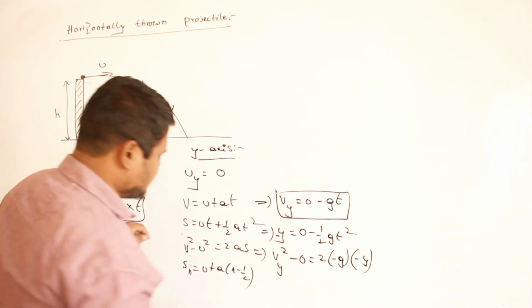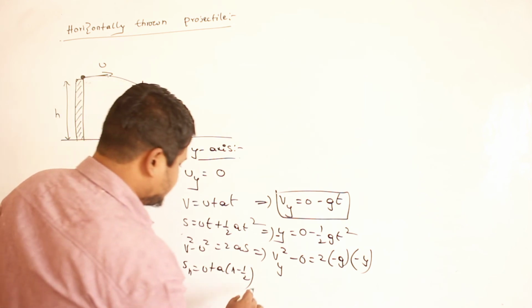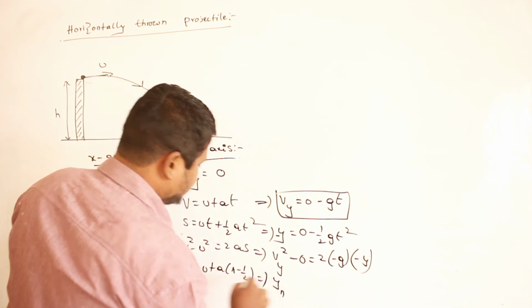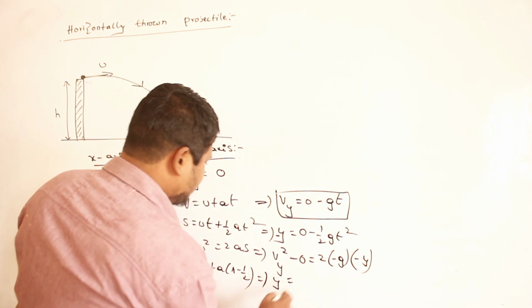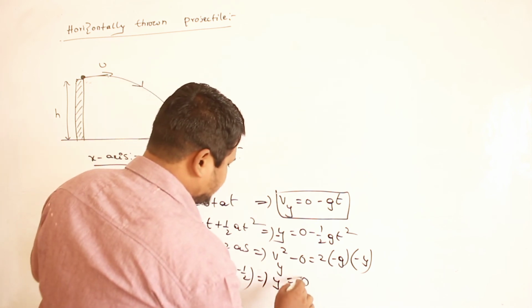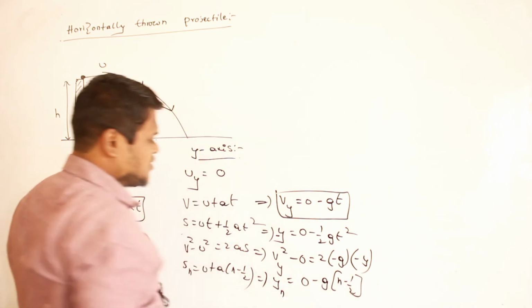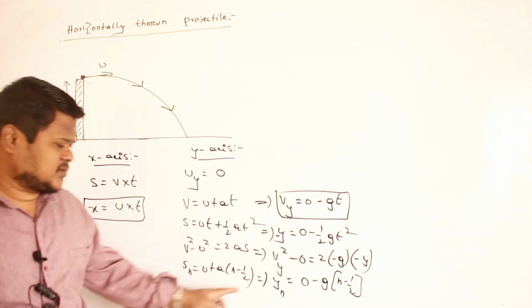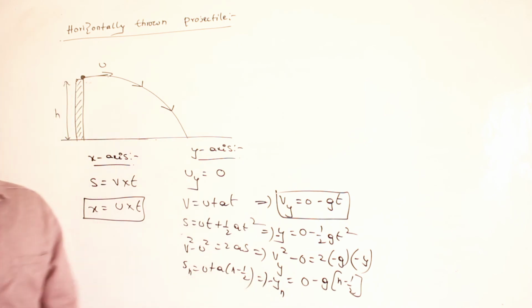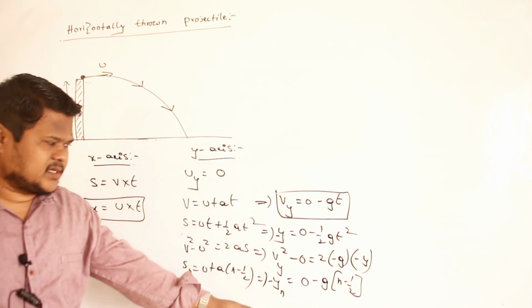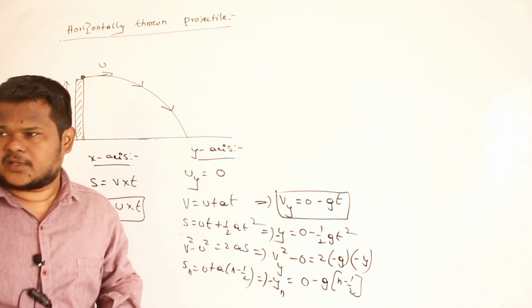Then S_n. What is S_n? Displacement of the body in one particular second. This equation, how can I write? y_n, displacement of the particle along the y-axis, equals initial velocity 0, acceleration minus g multiplied by (n minus 1) by 2. This relation I can write. Because it is coming downwards, you can take y_n to be negative also. Fine? So this is how I can write the equations in the case of a body thrown horizontally from the top of a tower.